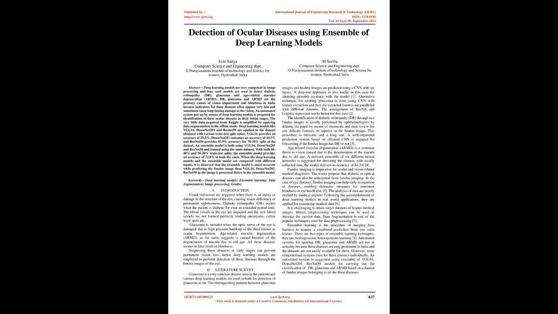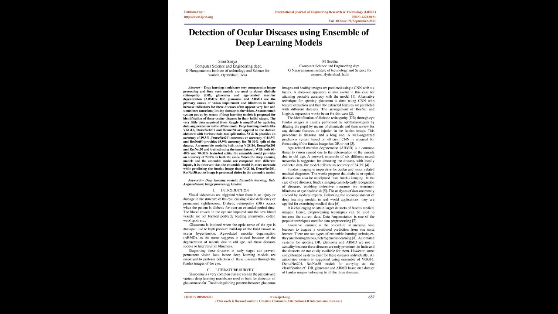Introduction. Visual sicknesses are triggered when there is an injury or damage in the structure of the eye, causing vision deficiency or permanent sightlessness. Diabetic retinopathy, DR, occurs when the patient is diabetic for an extended period of time.